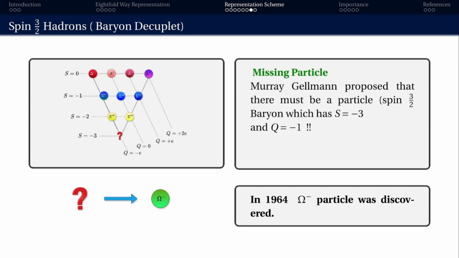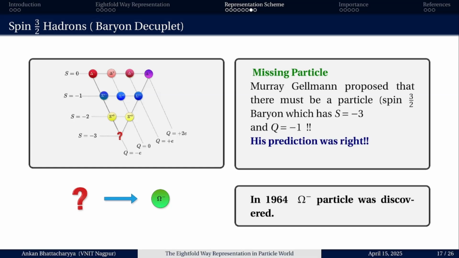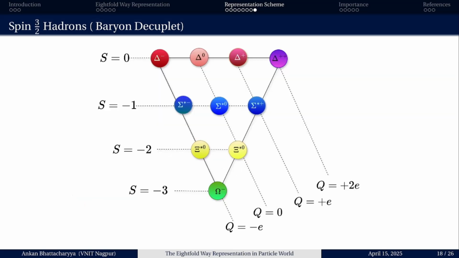And here lies the superiority of this eightfold way representation. So you come to know how important the eightfold way scheme is, that it can predict that some particle may exist which can have a different strangeness, like strangeness minus 3 and charge minus e, such that we can express these in the eightfold way. So his prediction was right. Now the complete decuplet structure is given like that.